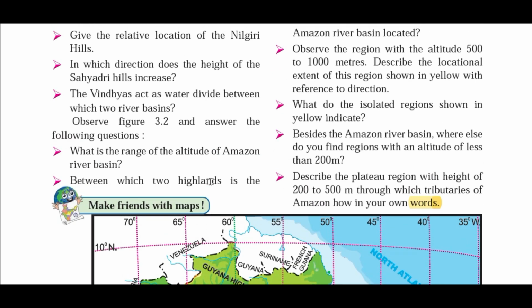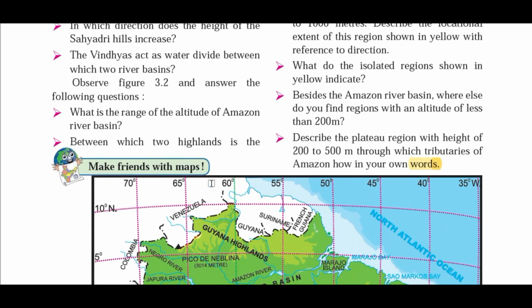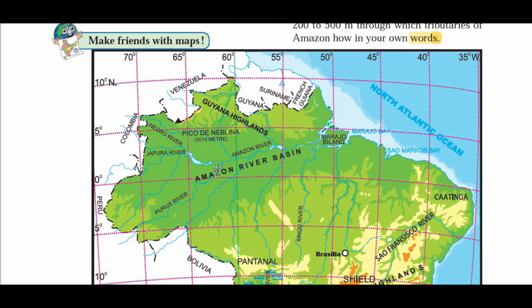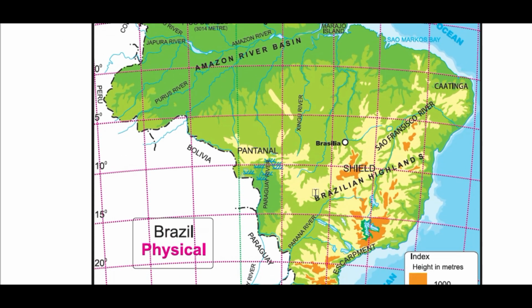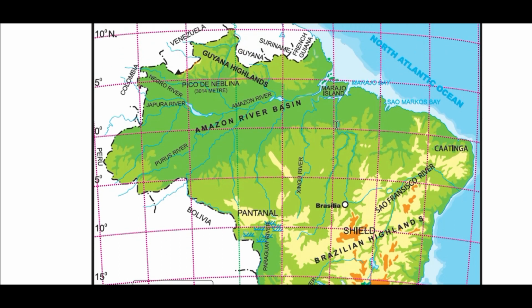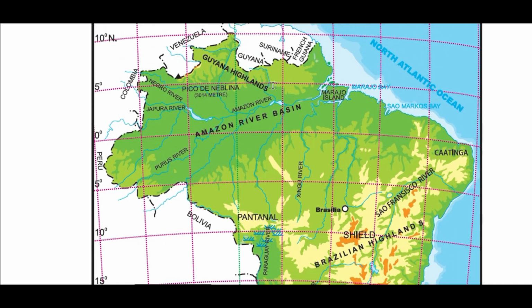Between which two highlands is the Amazon river basin located? Here you can observe that in the northern part of the Amazon river basin there is the Guiana highland, and in the southern part you can observe the Brazilian highland. So your answer should be: the Amazon river basin lies between the Guiana highland and the Brazilian highland.